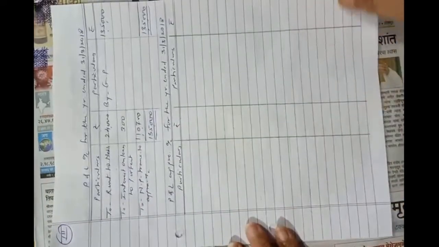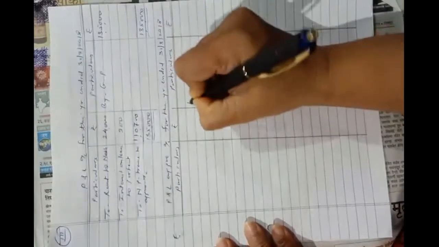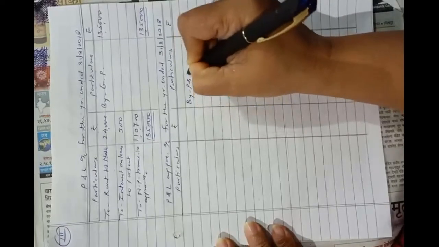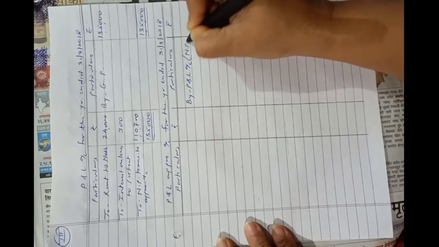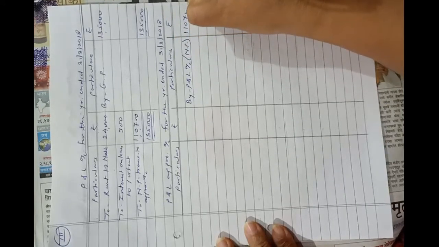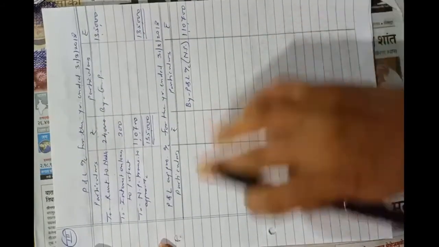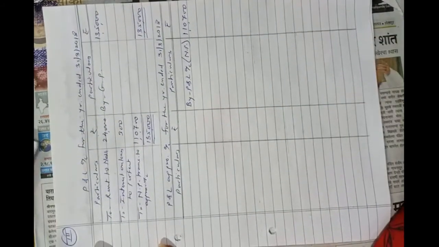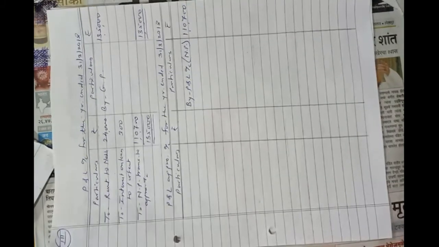Okay, now we will transfer this net profit to the appropriation account, credit side. So by profit and loss account, net profit transferred from profit and loss account will be 1,10,700. Okay, so we will not enter the items of charge against profit in the appropriation account. Keep this in mind always. This is the important point in this problem.